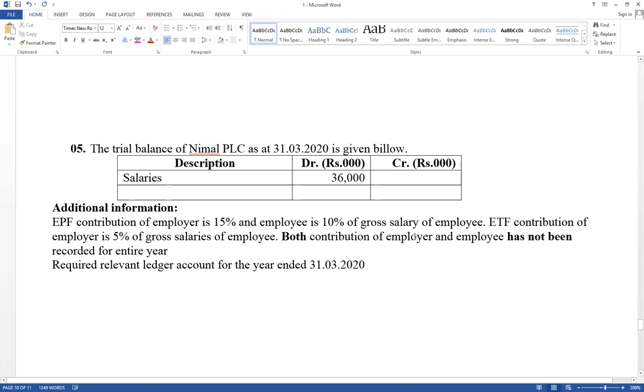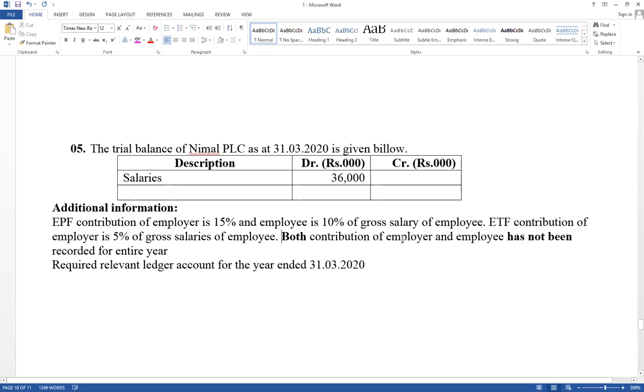Both contribution of employer and employee have not been recorded. If the contribution of employee has not been recorded in salary, the trial balance shows the paid-in-cash value, which is the net salary. It means cash account credit, salary account debited. Therefore, this is the net salary.